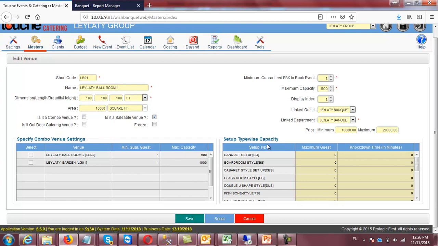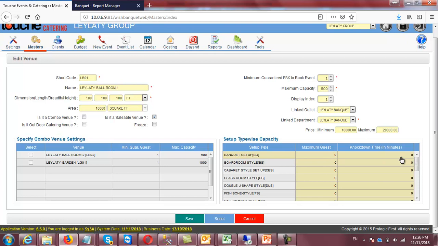Same like setup type, setup type wise capacity. I'm telling you here, you are supposed to mention the downtime. For example, this is one ballroom. In the ballroom, you can also sell with U shape. You have banquet setup. There are different types of setup, right? Every setup takes its own time. Because banquet setup is taking 1 hour, U shape taking 15 minutes, classroom style taking 30 minutes. So here all setup styles are available. So you can define how many maximum number of guests can come under this setup.